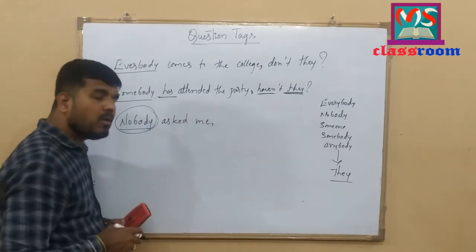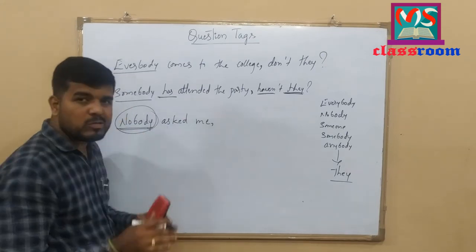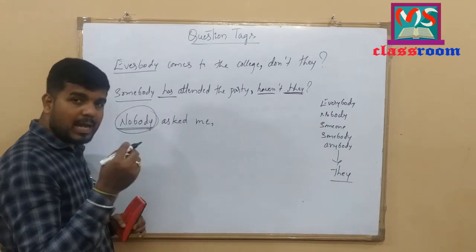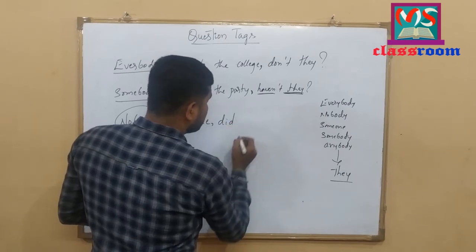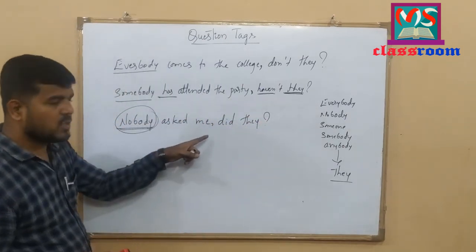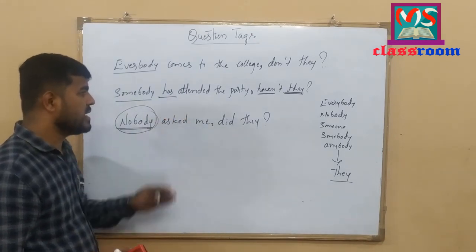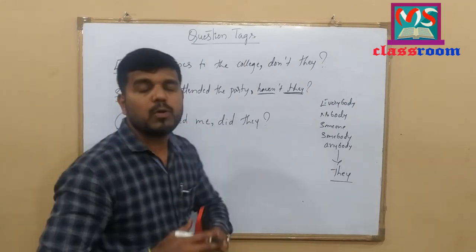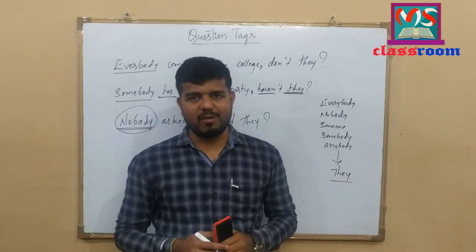So we should add a positive question tag here, and also nobody follows they in the place of the subject of the question. Let me add a question tag here. Did they? Look at here. Nobody asked me. Did they? This is the correct sentence or the correct form of the question tag. I hope you have understood the concept of question tag. Thank you. Have a nice day.